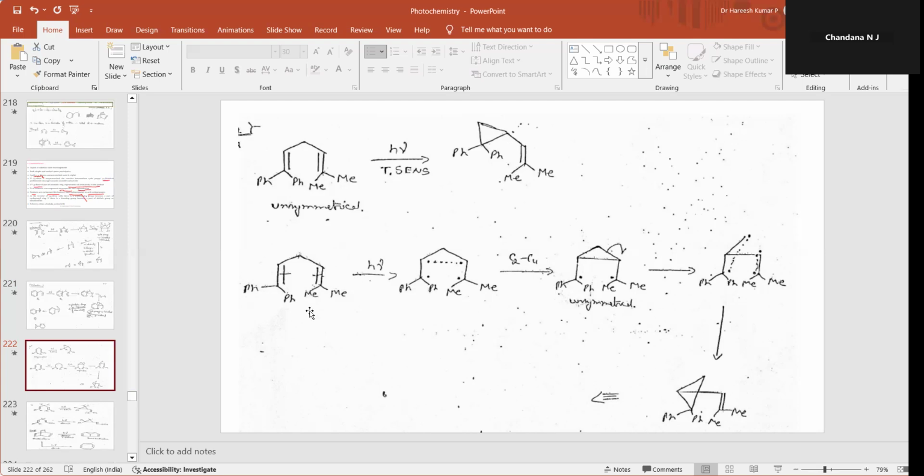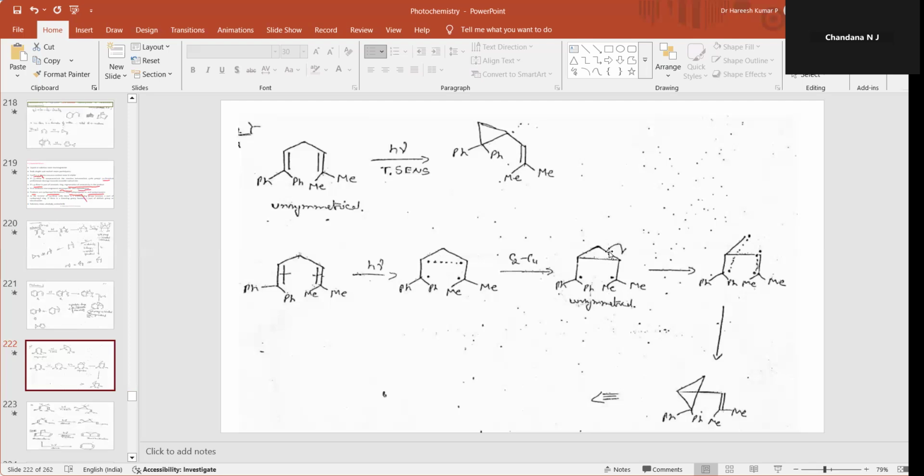So in the ground state, the substituted 1,4-diene is like this. On irradiation, these two pi bonds undergo cleavage, forming four radicals. Out of the four radicals, two radicals form a sigma bond, and the other two radicals will be stabilized. And it's an unsymmetrical one. And then what will happen?